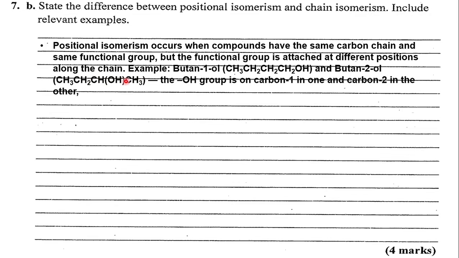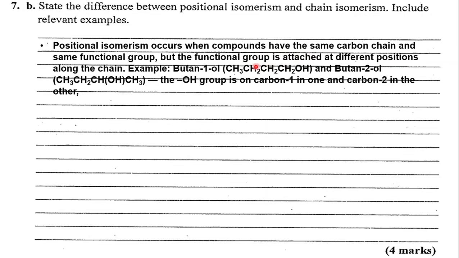So these have the same molecular formula but different structures due to differences in the position of the OH. So the OH is on carbon 1 in one structure, and on carbon 2 in the other structure. Positional isomers.